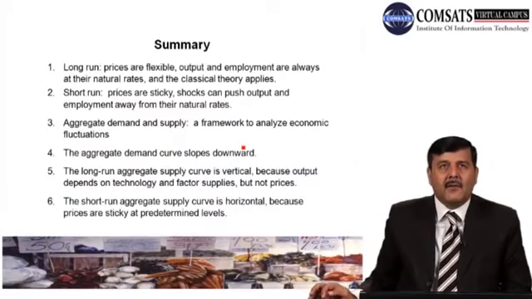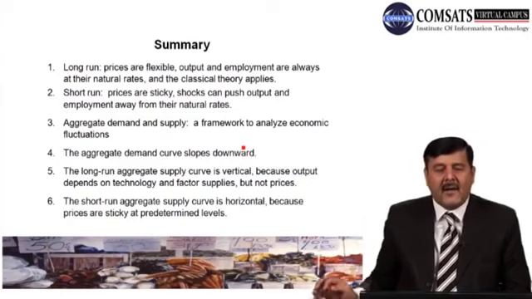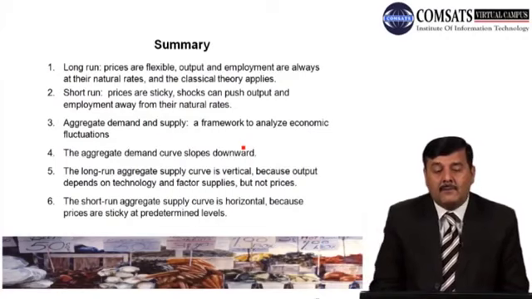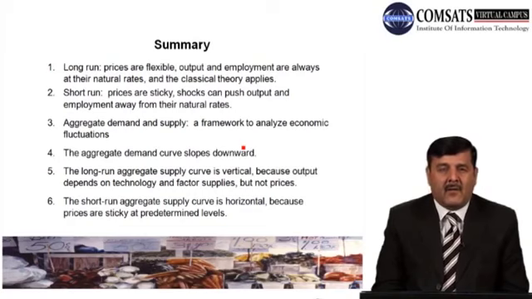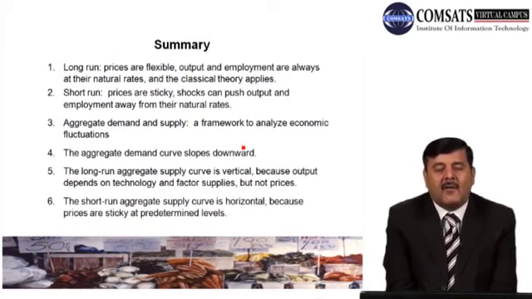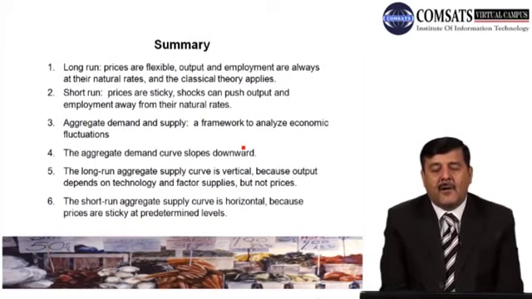So this was all about today. What we have learned today, I will summarize in a slide, and then I will end this lecture. We discussed what fluctuations are, how we define fluctuation: whenever there is disequilibrium in the economy, in the market, that is a situation where we can say there is economic fluctuation, or change in an economic parameter. There are two time periods we talked about. Long run, in which prices are flexible, output and employment are always at their natural rates, and the classical theory applies to the long run time period.